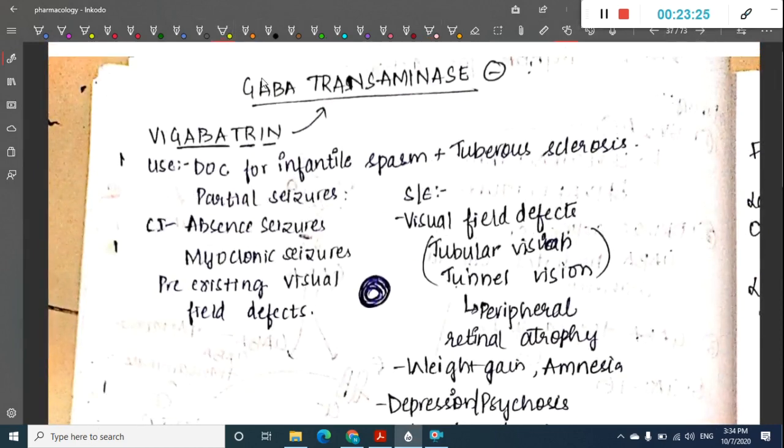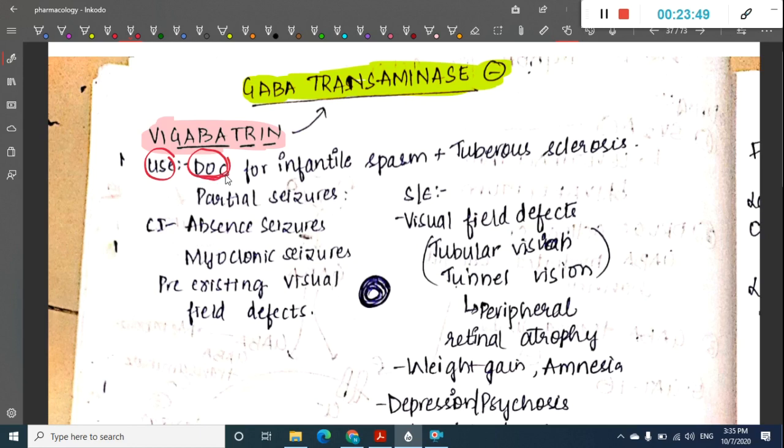The next group of anti-epileptics are GABA transaminase inhibitors. The first drug is vigabatrin. This vigabatrin is the drug of choice in infantile spasms along with tuberous sclerosis.